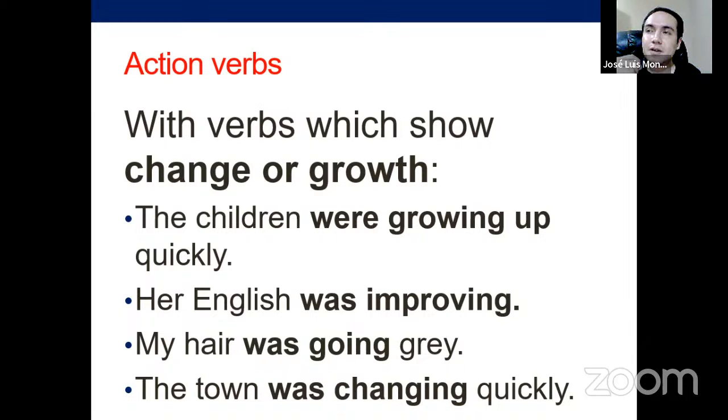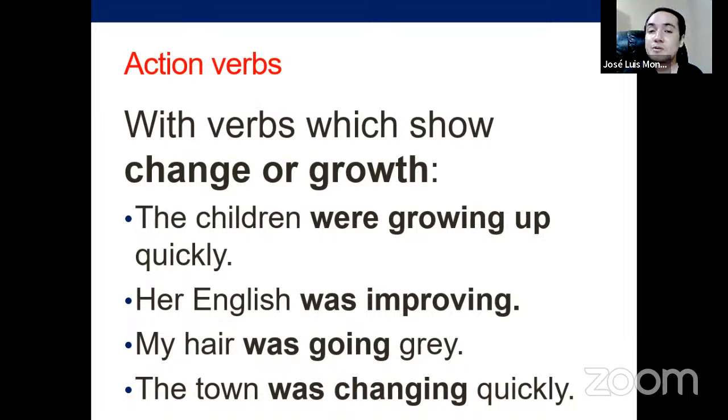Then you have be, that can be action, but in most of the cases, it is non-action. I am Luis, I am 32 years old, and so on. So that's non-action. But in this case, we're talking about action verbs because we are relating these to past continuous. It has to be an action verb. We cannot use any non-action verb with the past continuous. We don't use the non-action verbs in continuous tenses. That's very important to remember.